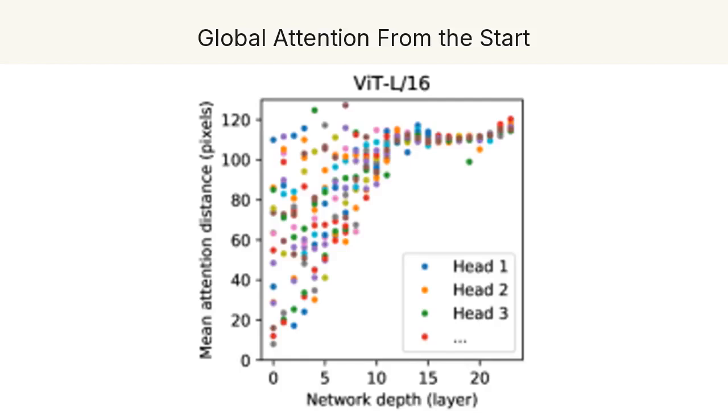Now, the biggest difference from a convolutional network. A convolution can only see a tiny local window in its early layers. Its view widens slowly with depth. This plot measures how far, on average, each attention head looks. Notice that even in the very first layers, some heads already reach right across the whole image, the high dots, while others stay local. The Vision Transformer has the option to be global from layer 1, and it learns to use both near and far information at once.